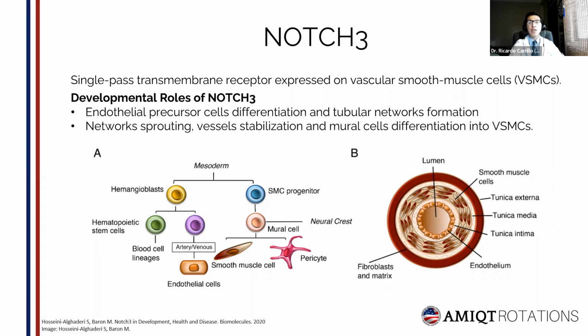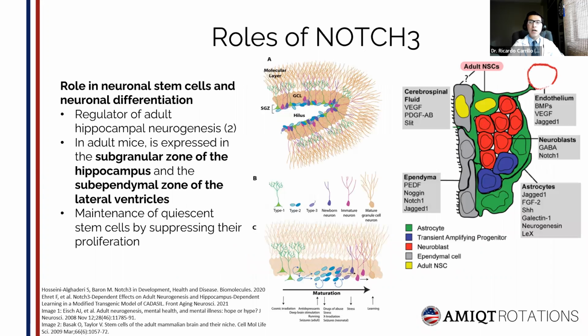Below, we can see on image A the relationship between different cell types that comprise the blood vessels, and on image B, the different layers of the vessel wall. As with other Notch proteins, there are a total of 4 Notch proteins. We are talking only about NOTCH3. NOTCH3 continues to function in various capacities in the adult organism.